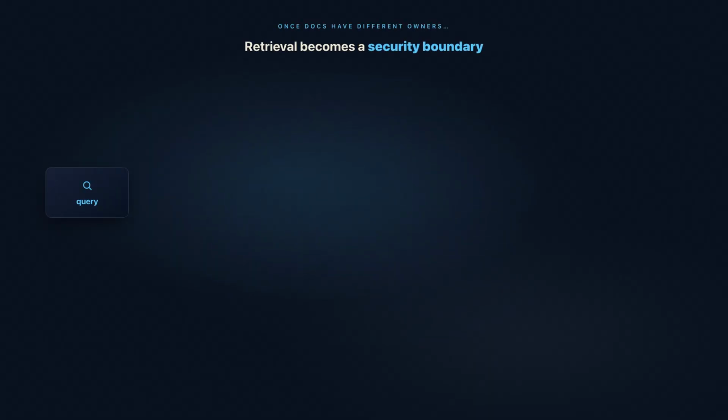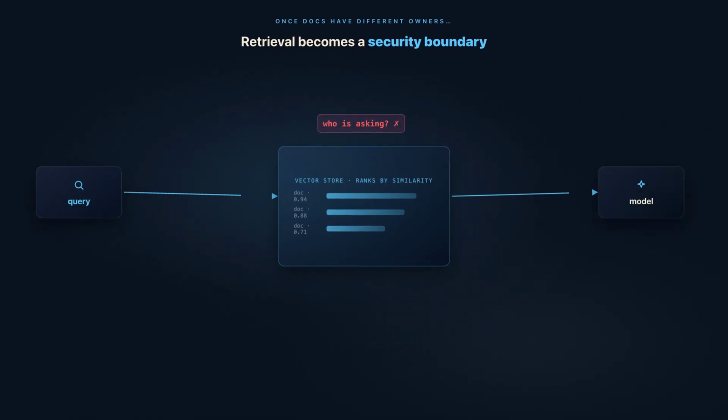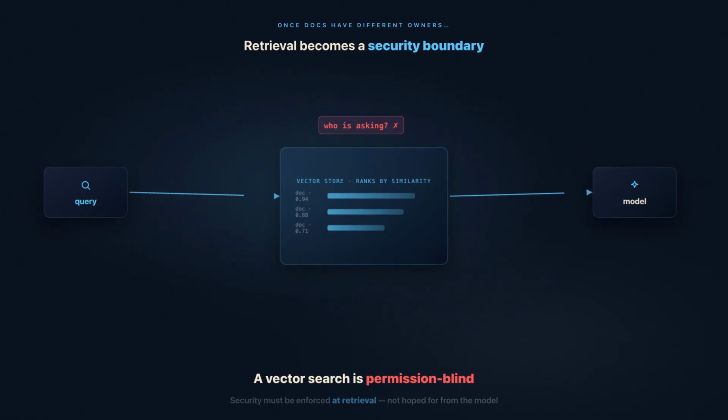A vector search does exactly one thing. It ranks documents by how similar they are to the query. It does not know who is asking, what team they're on, or what they're cleared to see. Relevance is not authorization. So the moment your corpus holds documents with different access rules, the retriever, left alone, hands the most relevant document to whoever asks, authorized or not. That's what makes retrieval a security boundary. And it means security has to be enforced at retrieval, not hoped for from the model.